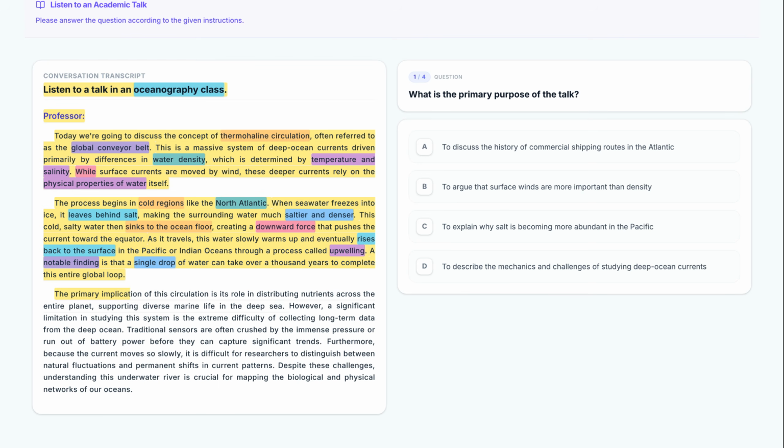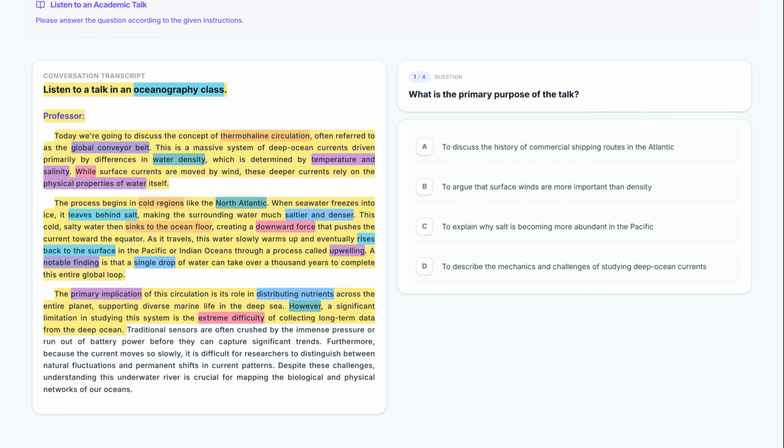The primary implication of this circulation is its role in distributing nutrients across the entire planet, supporting diverse marine life in the deep sea. The professor shifts to the ecological impact, stating that the primary implication is the vital role the current plays in distributing nutrients globally. However, a significant limitation in studying this system is the extreme difficulty of collecting long-term data from the deep ocean. The professor introduces a pivot using however to discuss a significant limitation, specifically the extreme difficulty of gathering information from the deep sea.